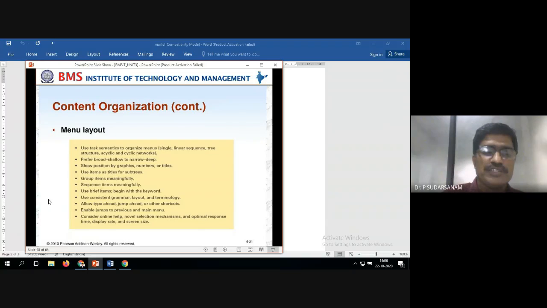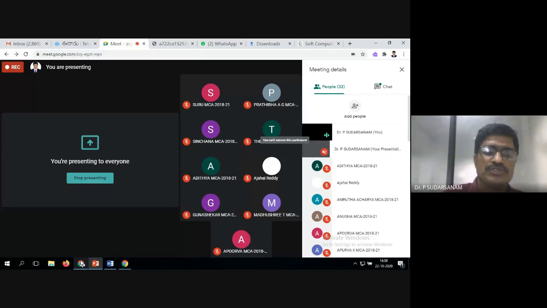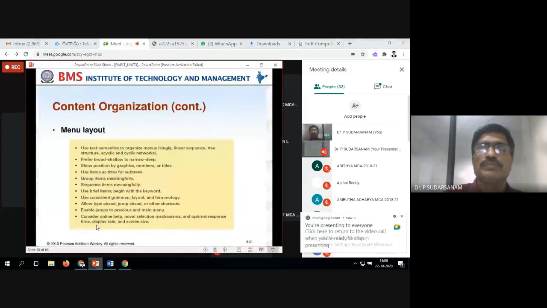When you are doing projects, you should know how to prepare the menu layout also. Let me see what points they have given. The first one is to use task semantics to organize the menus. Organizing the menus is nothing but a single linear sequence tree.